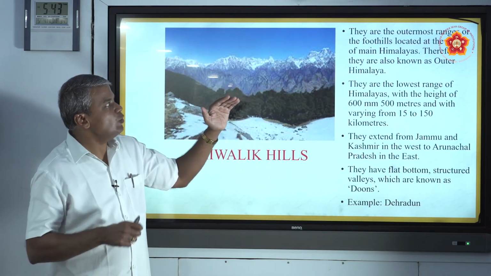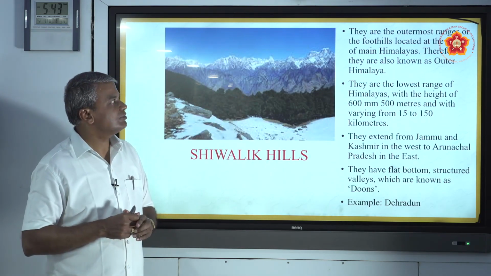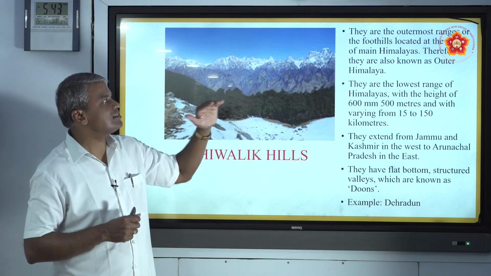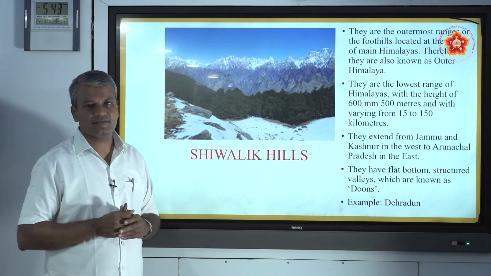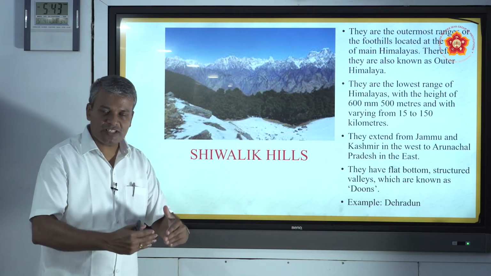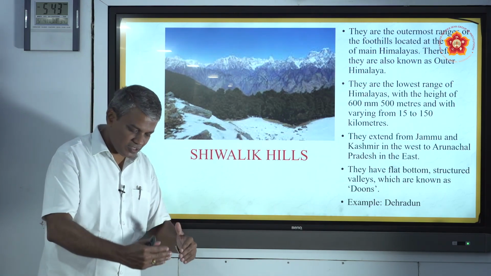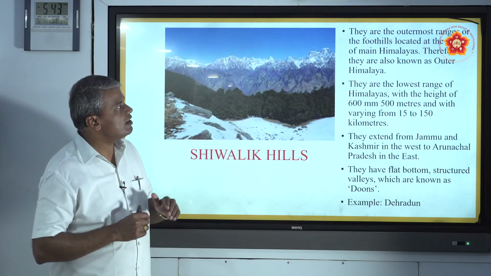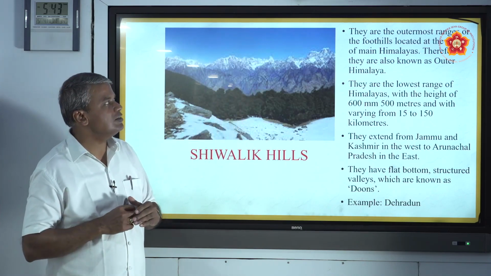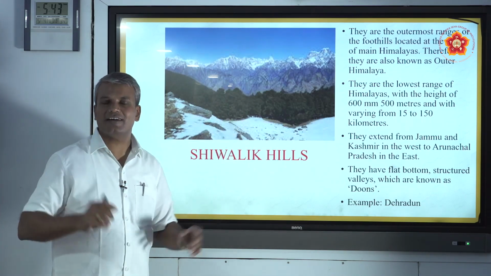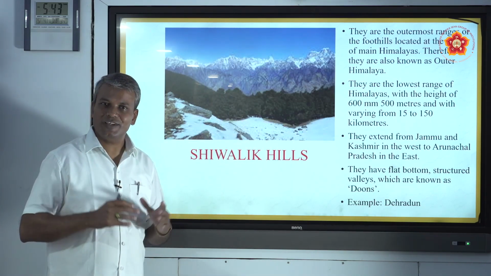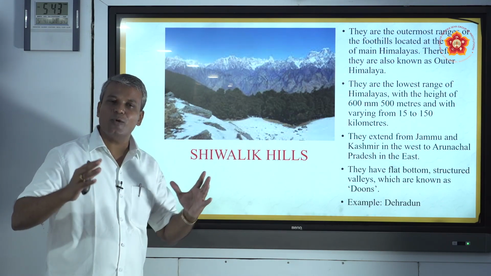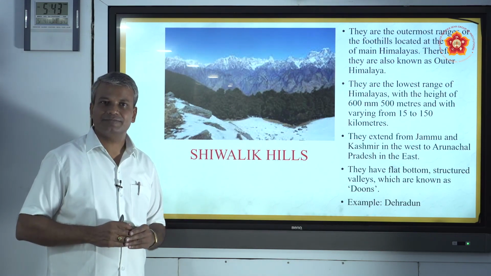They are the outermost range, the foothills located at the south of the Himalayas, therefore they are also known as the Outer Himalayas.